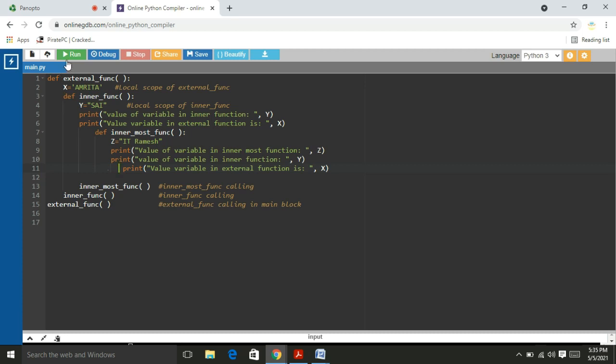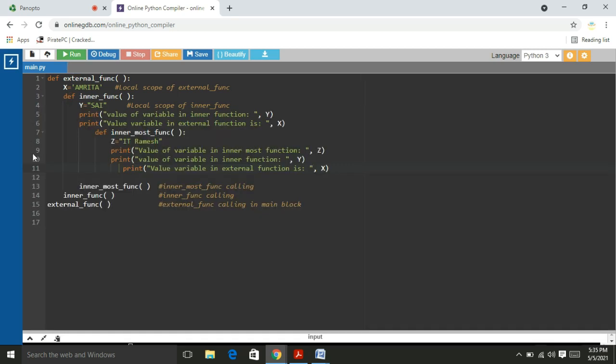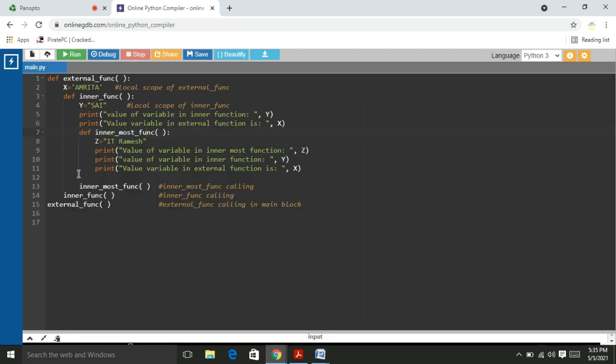Now I try to execute. Line number 7, indentation error. Right, I will change. Right, I will execute. Okay, friends, the indentation errors are generated because I copied the code from the Word document. So I will correct these indentations.